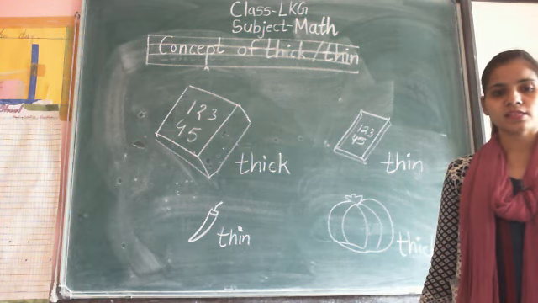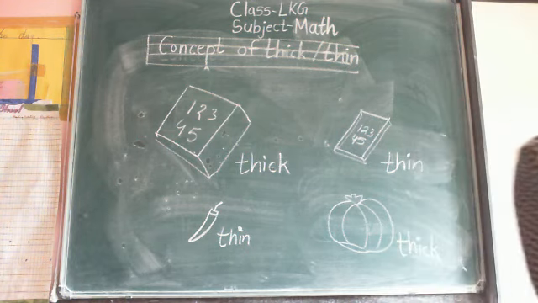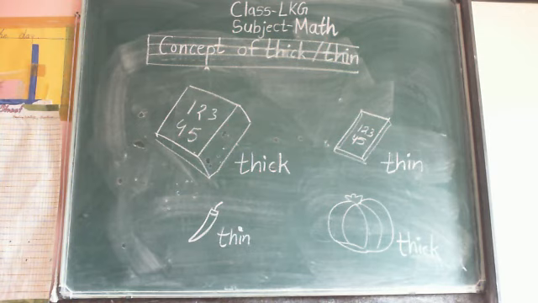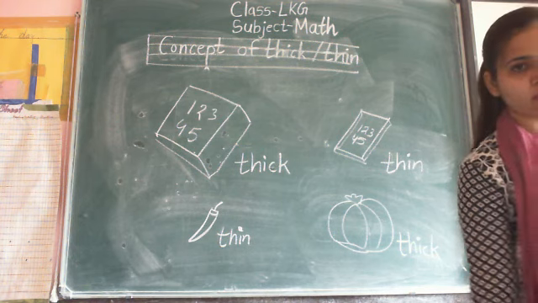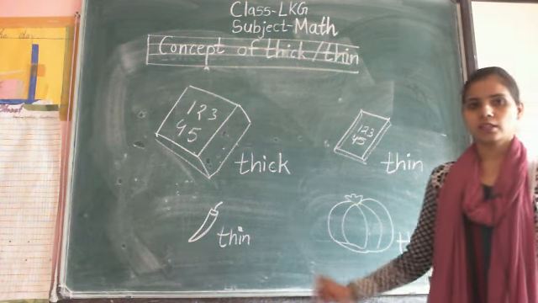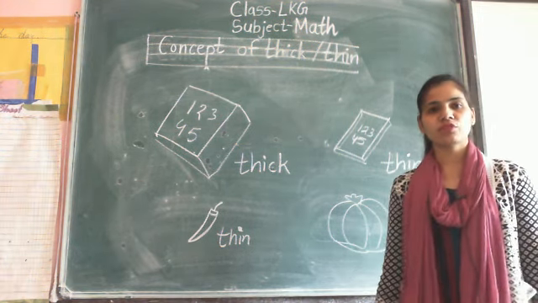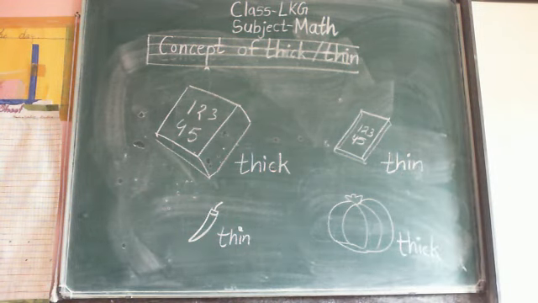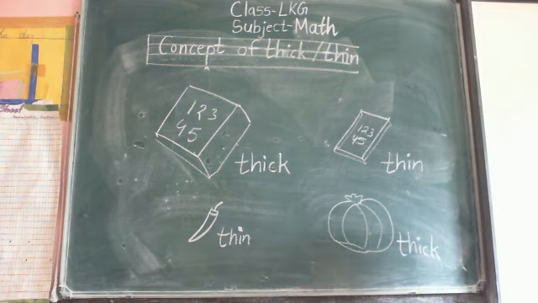Next concept is, now move to the next, few and many. Okay, concept of few and many. This one is complete, then start few and many. Write fast.